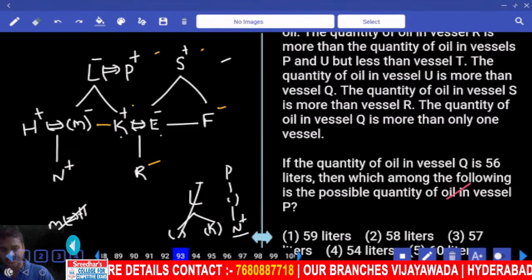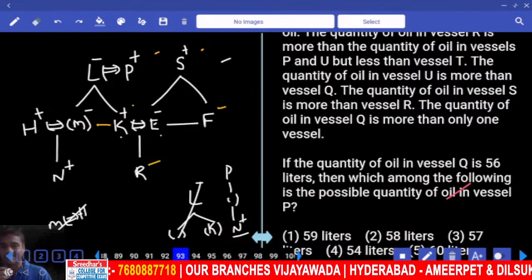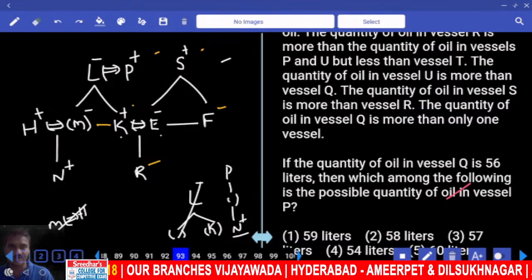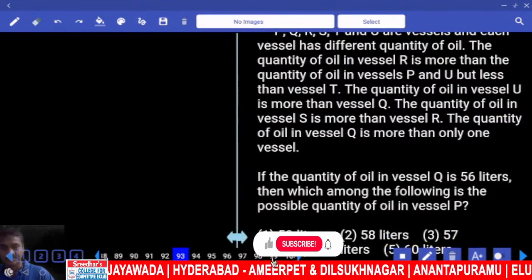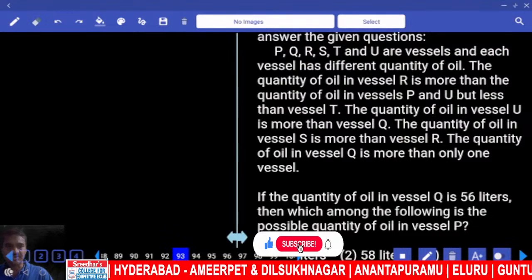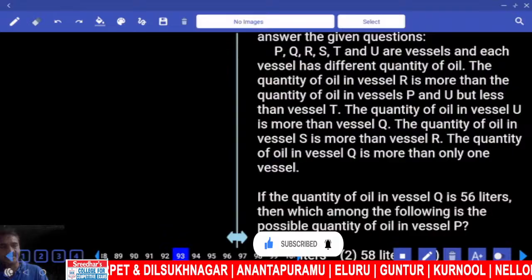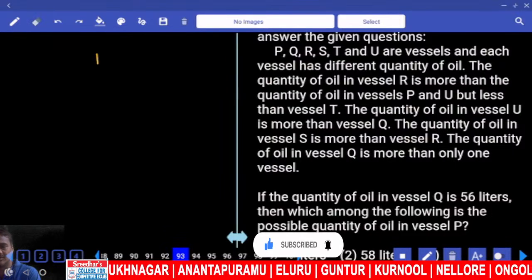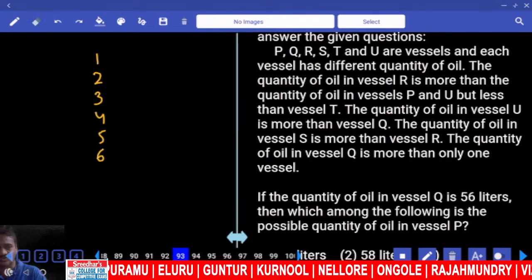Then 93 to 95, comparison. Comparison is definitely under first priority. In this comparison, P, Q, R, S, T and U are vessels, and each vessel has a different quantity of oil, 6 different quantities.